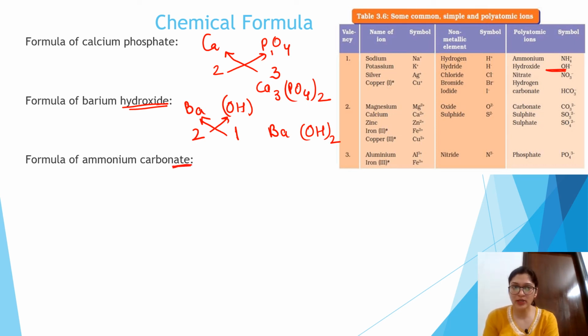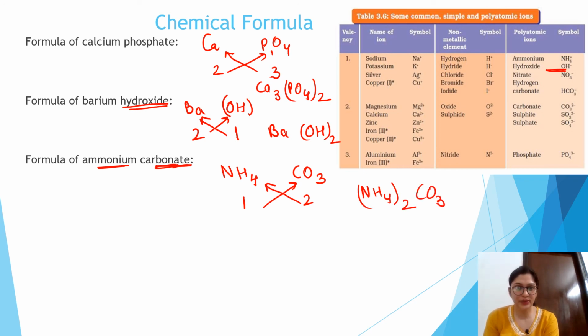Formula of ammonium carbonate. "Ate" is given, polyatomic ions. Ammonium is NH4, it is also one of the polyatomic ions. So carbonate you will write as CO3. The valency is minus 2. For the case of ammonium, valency is plus 1. So just crisscross this method, you will get (NH4)2CO3. I will not enclose the carbonate as the 1 is present.